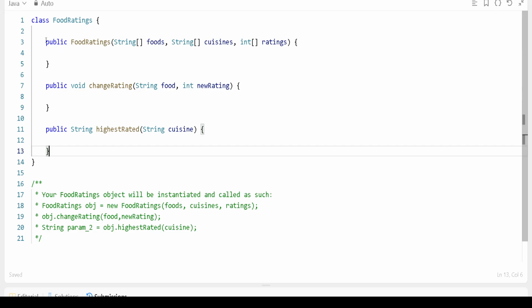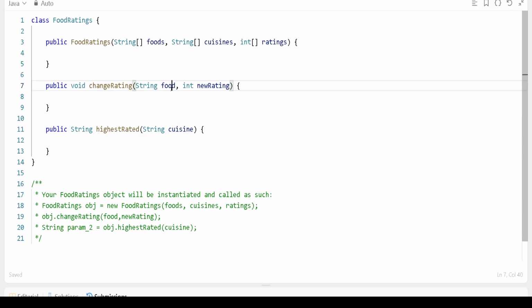For instance, let's talk about this method. This method is the food rating, where you will be given foods in a string array. Then you have cuisines and the ratings. These are the things we have been given, and you have to rate it. The food rating, you have to initialize the object, right? Now to change the rating, you have food and new rating. And similarly, you have highest rated and the cuisine you have been given.